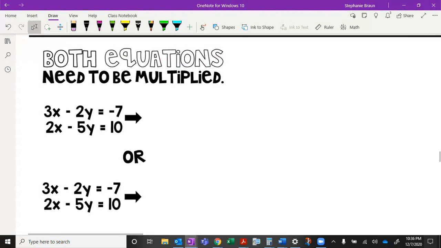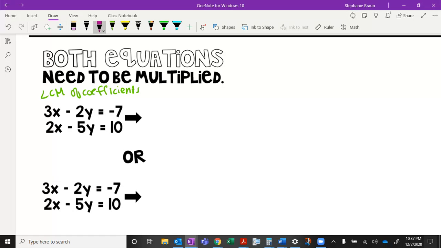Sometimes you can't just multiply one equation. Sometimes you actually have to multiply both equations. So if that's the case, what you're looking for is the least common multiple between the coefficients. So we're looking for the LCM of coefficients. For example, I have a coefficient of 3 and a coefficient of 2. The smallest thing that both 3 and 2 go into is 6. So you need to ask yourself, what can I multiply each equation by to get 6x's or negative 6x's?